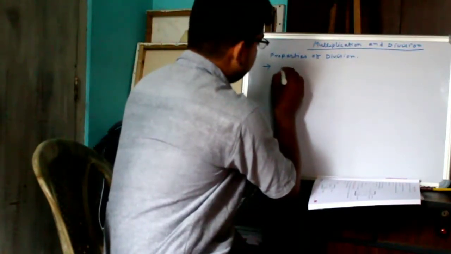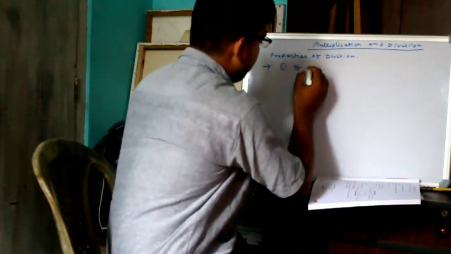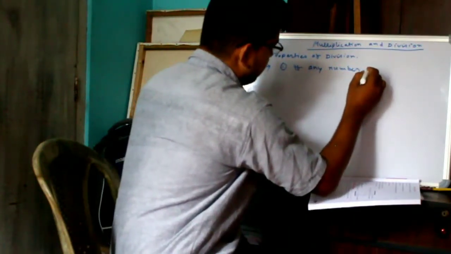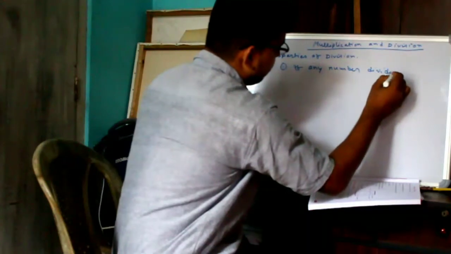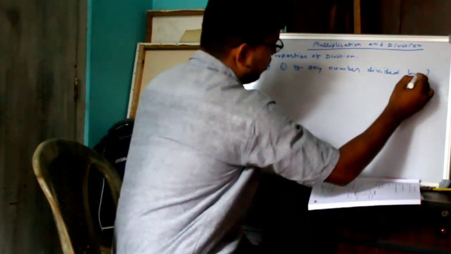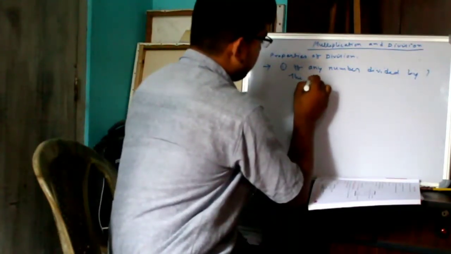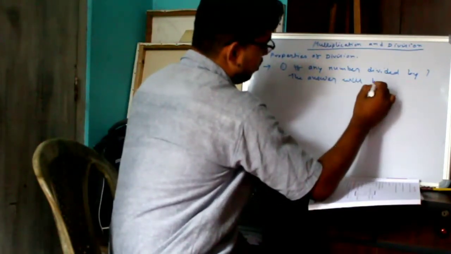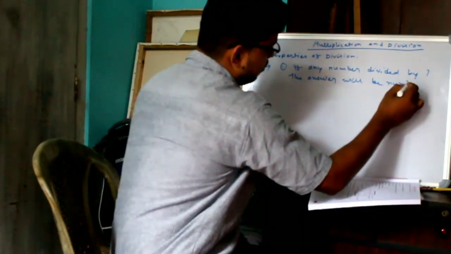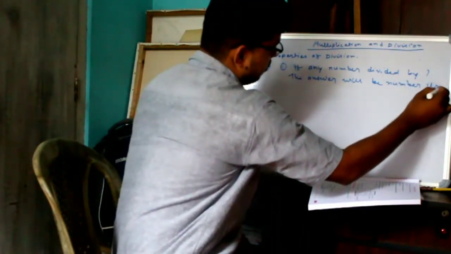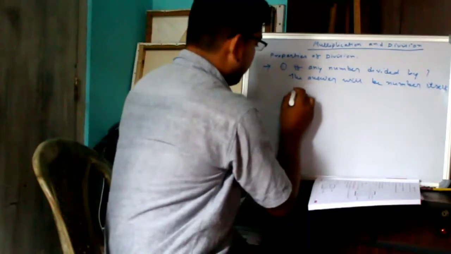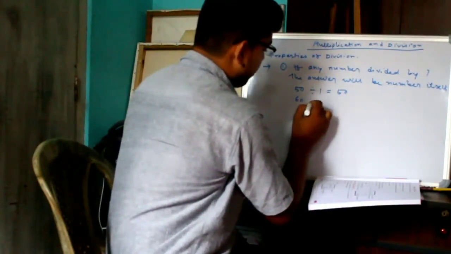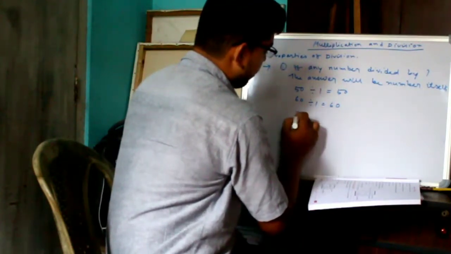Number one, if any number is divided by 1, the answer will be the number itself. Suppose 50 divided by 1 equal to 50, 60 divided by 1 equal to 60, 70 divided by 1 equal to 70.